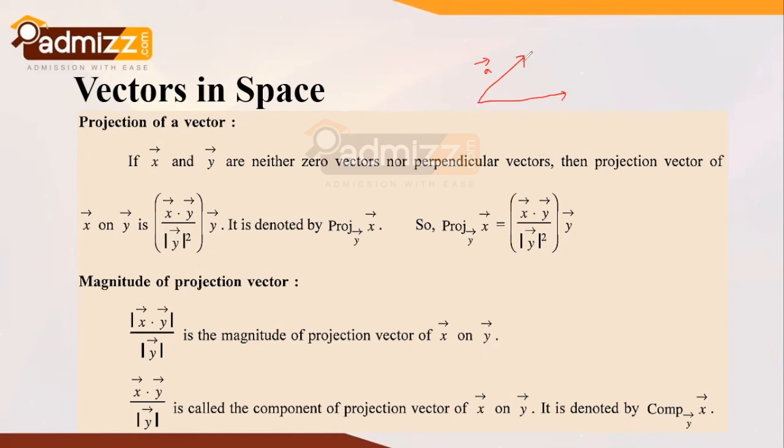What is projected on this vector, this portion, we find using this fundamental: the projection of x vector on y vector is x vector dot y vector upon modulus of y vector square, into y vector.